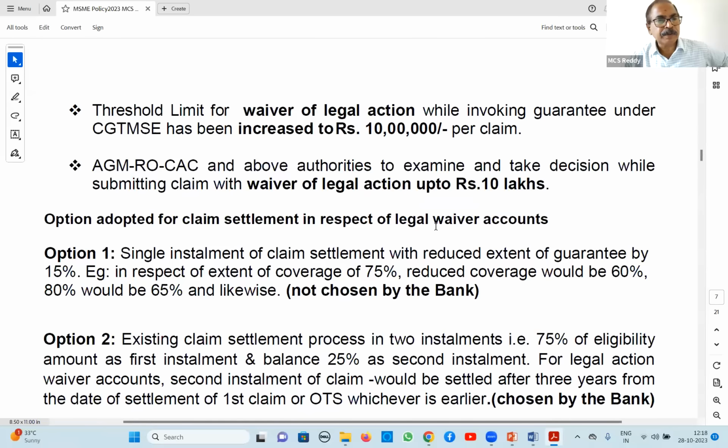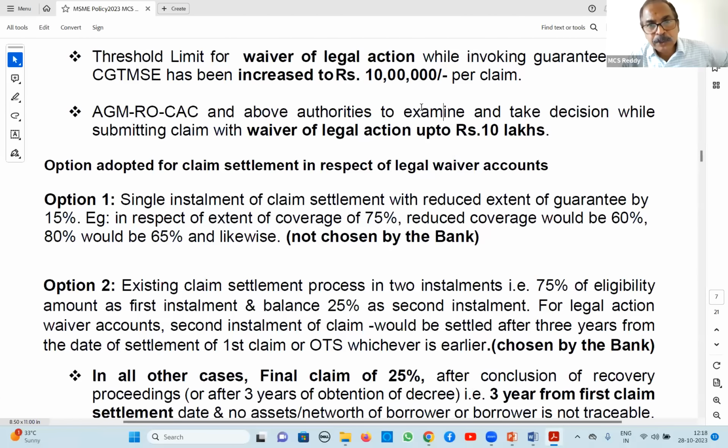This is the claim. Next, for these loans, up to 10 lakhs without filing suit, CGTMSE has given 2 options. Generally, first, immediately after submitting our claim, 75% of the claim amount they will pay within 30 days.